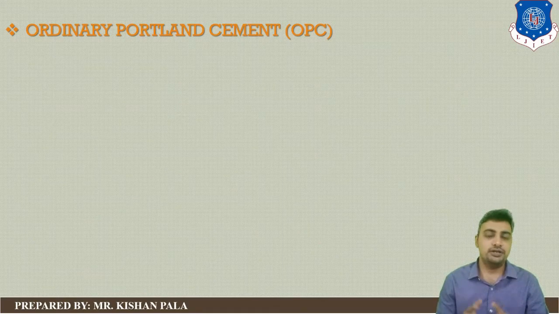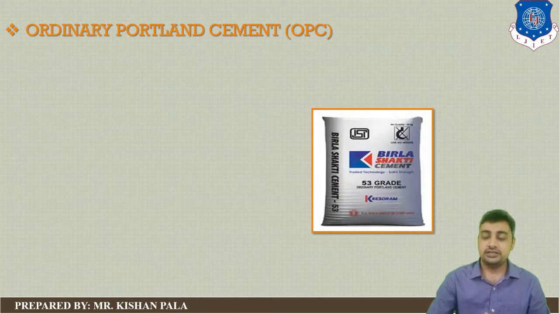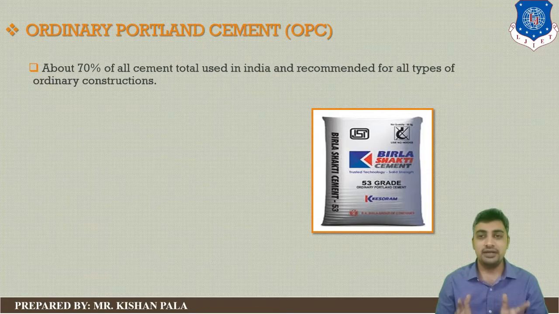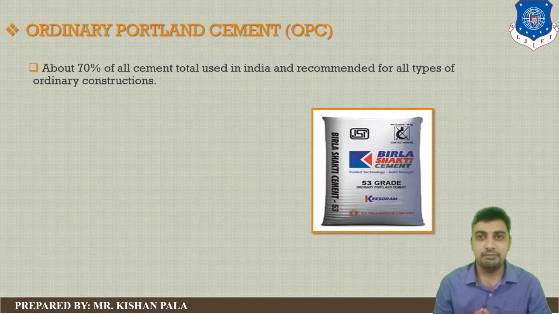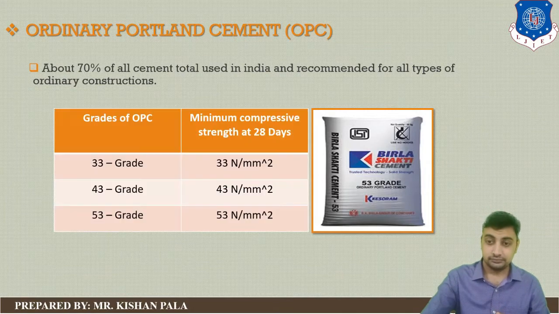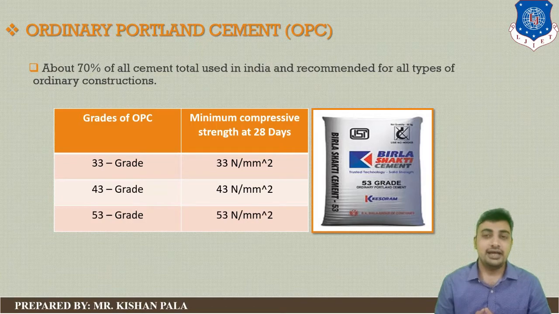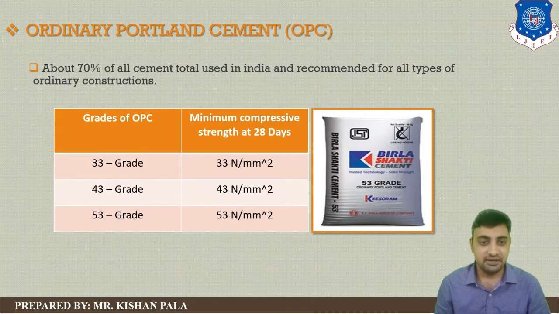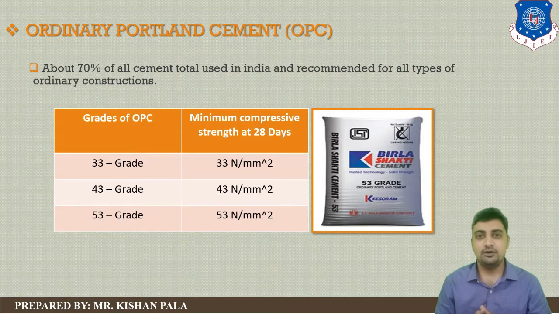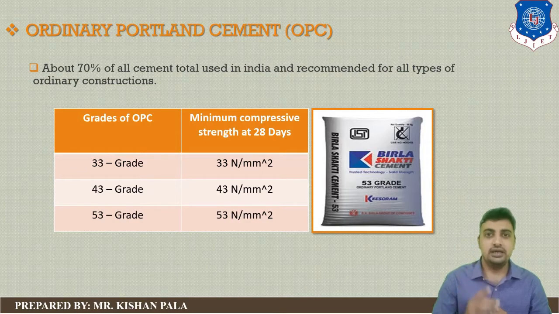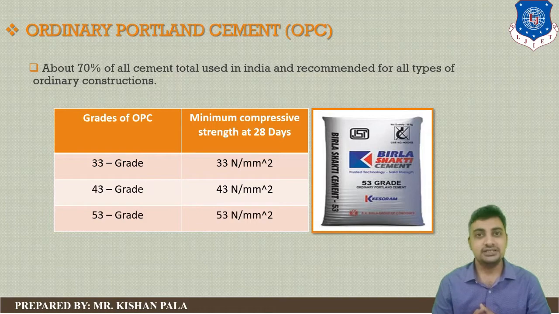First type is ordinary Portland cement. This type of cement can be used in the old type of structure, and if we talk about the uses, this type of cement accounts for 70% of the cement used in our country. There are three grades available in ordinary Portland cement. You can see in the table 33 grade cement, 43 grade cement, 53 grade cement, and you can see the photo of 53 grade cement.